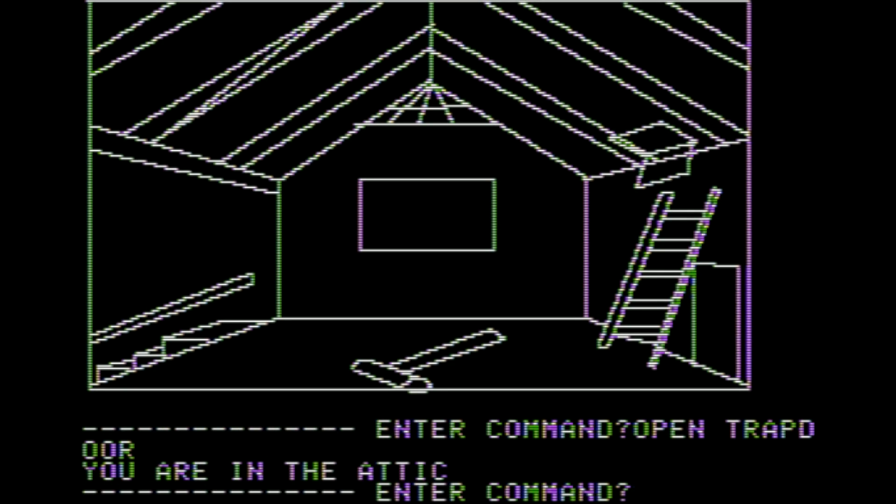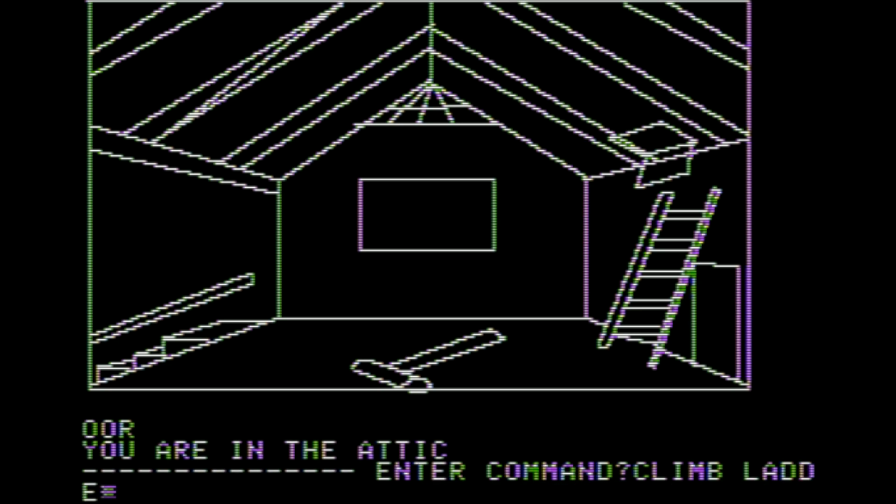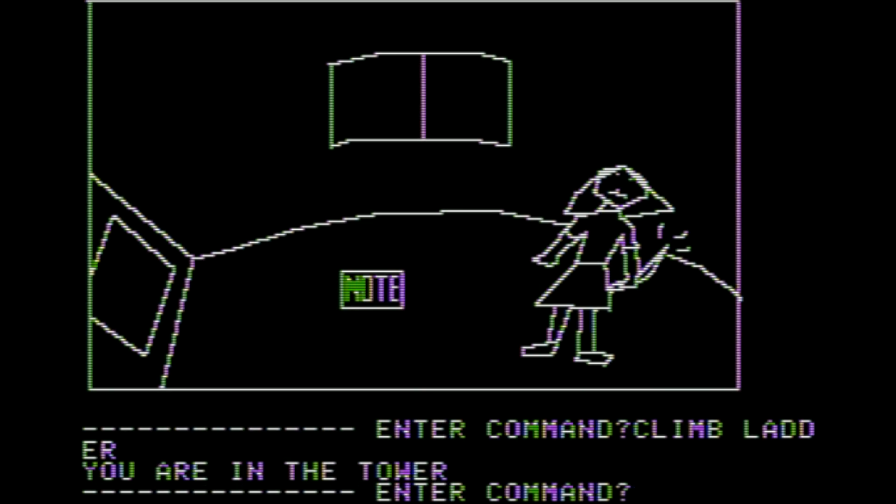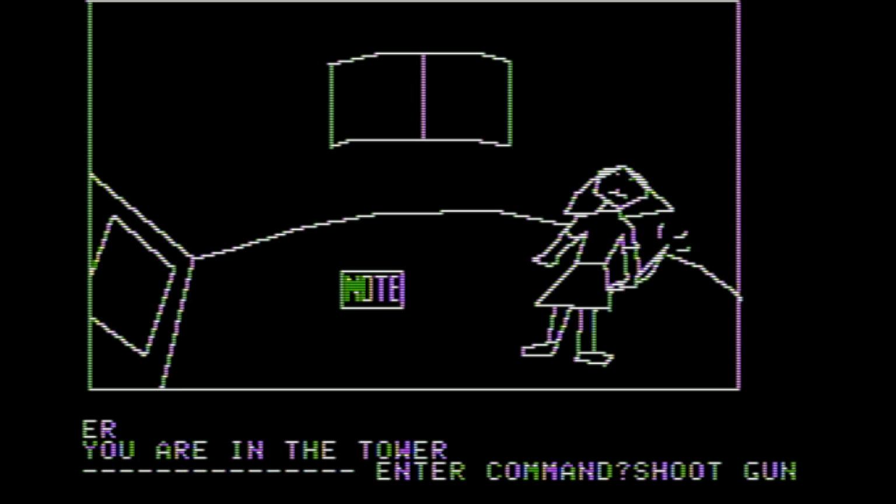And there it is on the top right. If we didn't look through the telescope, the trapdoor would not be there. You could not open it. Then we'll climb the ladder. You're in the tower. Uh-oh. Somebody's there. And I think she's got a knife. It's hard to say. Shoot the gun.